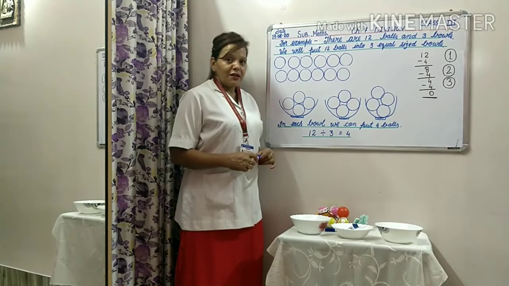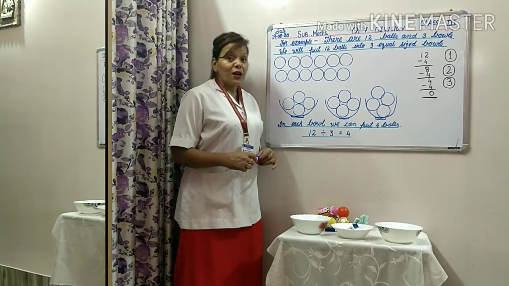Children, now we will study about division. Division means equal sharing or equal distribution of things or equal grouping of a given quantity.